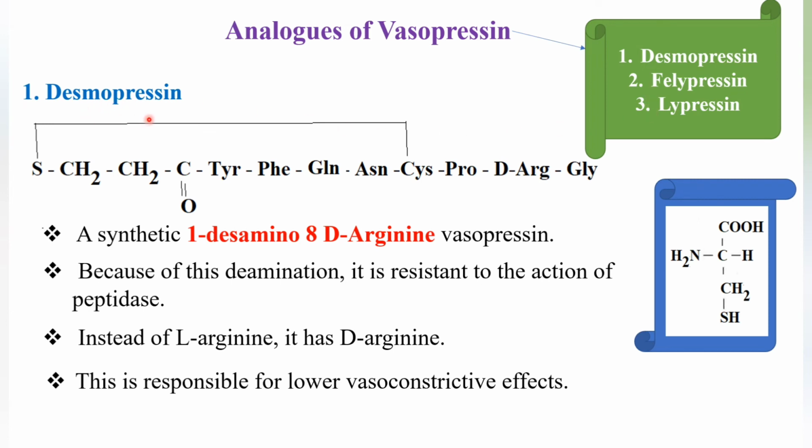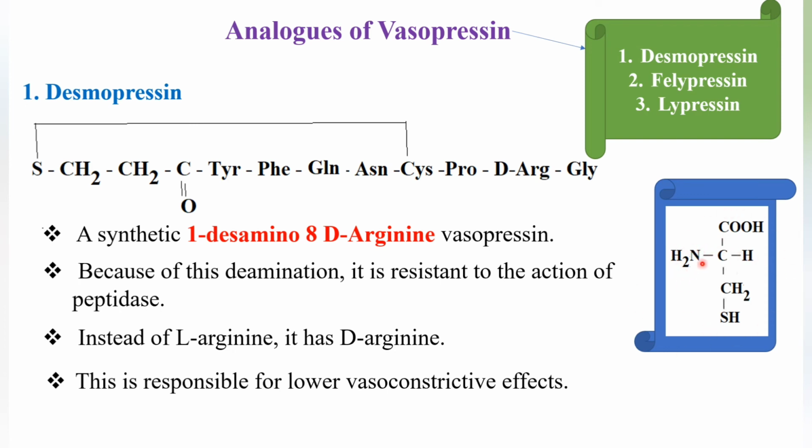First we'll see desmopressin. It has the same structure as arginine vasopressin. In arginine vasopressin at the 8th position we have L-arginine, but here we have D-arginine. It is a synthetic derivative. L-arginine is replaced by D-arginine. And one more change. Usually we have seen the first amino acid is cysteine, no? Cysteine is an amino acid, and an amino acid has two parts: one is the amino group, another one is the acid group. This would be the structure of cysteine.